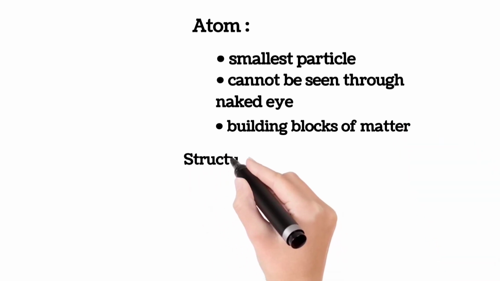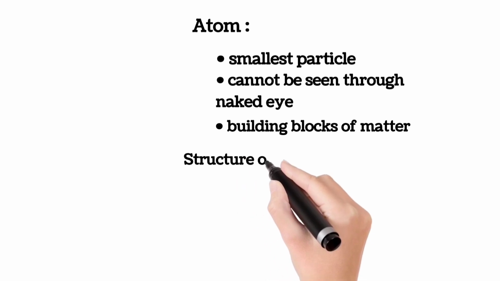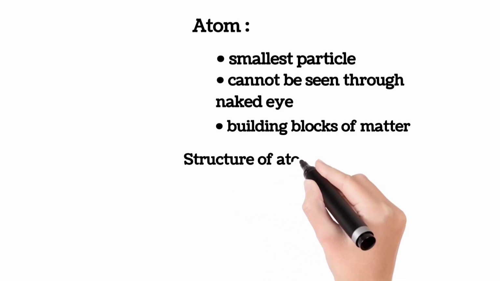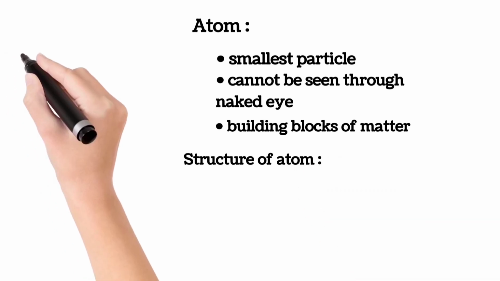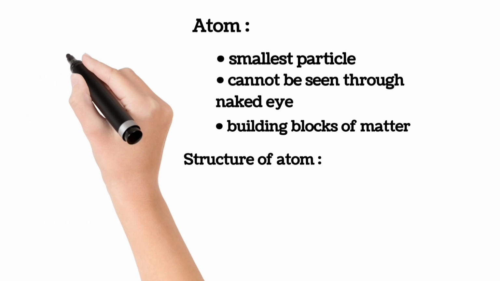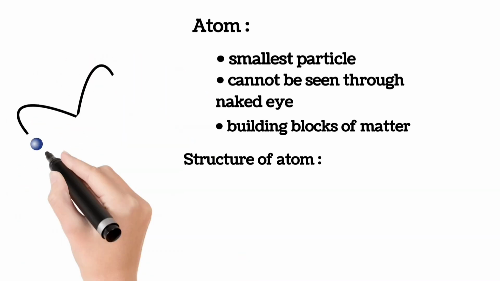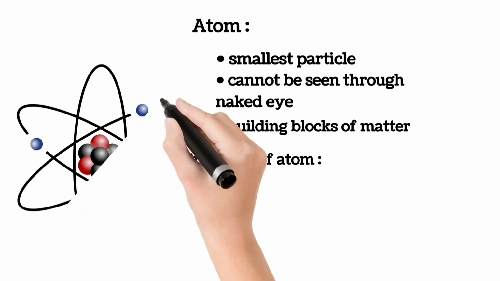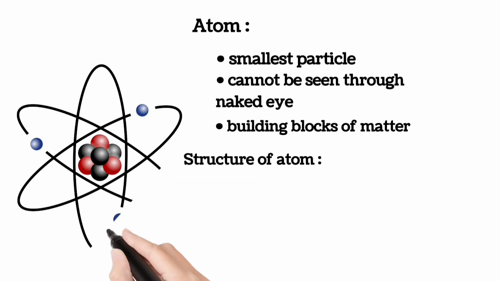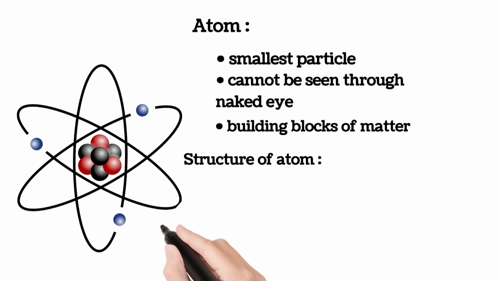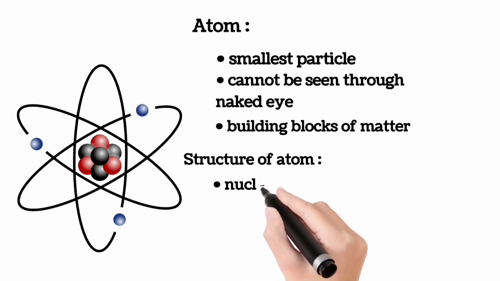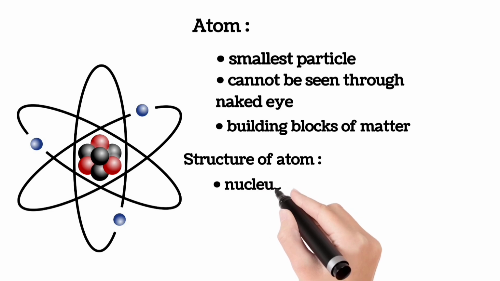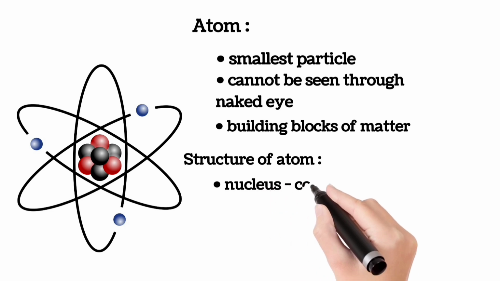The structure of the atom clearly explains how electricity works. An atom consists of a nucleus, protons, neutrons, and electrons. Here, see the diagram that shows the internal view of an atom. The nucleus is the core part of the atom. Protons and neutrons together form the nucleus, where the protons are positively charged. Neutrons are neutral, that is, they have no charge. They decide the mass of an atom. And electrons are negatively charged particles.